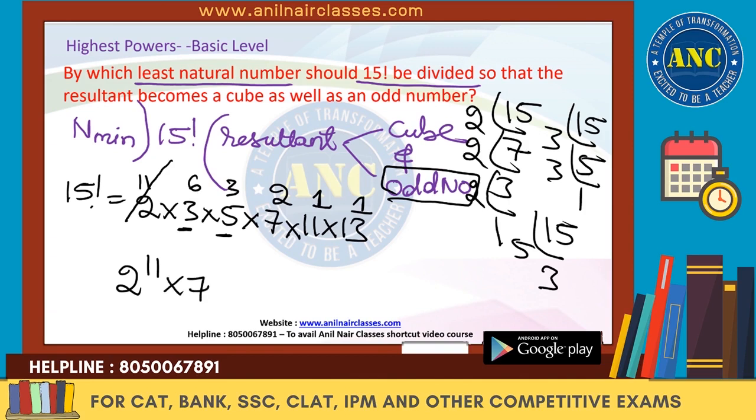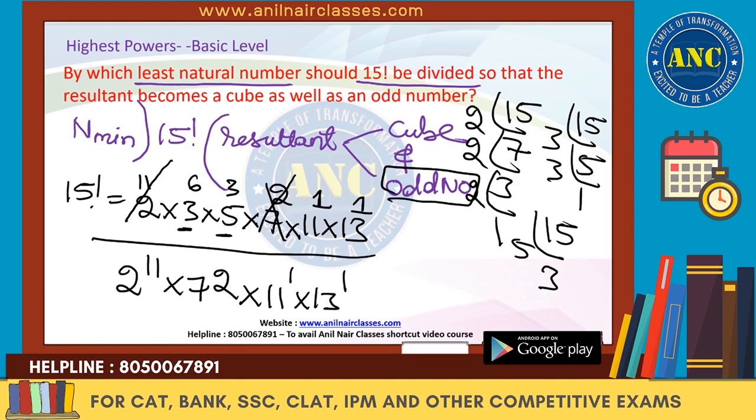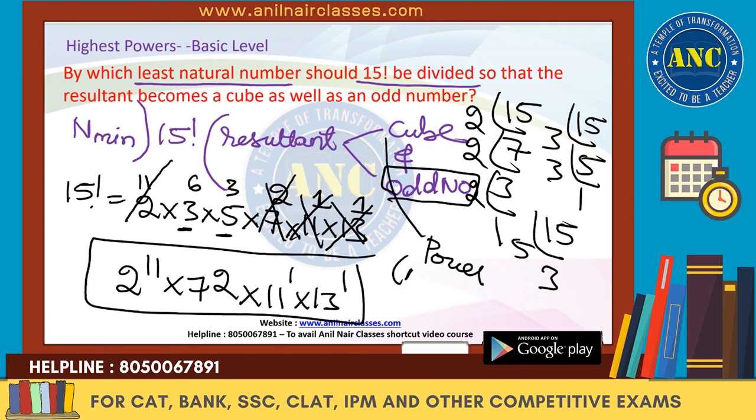So I will divide it by 7 square, by 11 power 1, and by 13 power 1. I will divide 15 factorial by these numbers so that the resultant is an odd number and a cube. Cube means the power should be a multiple of 3.